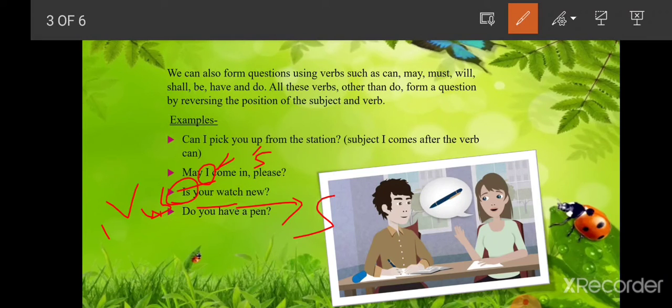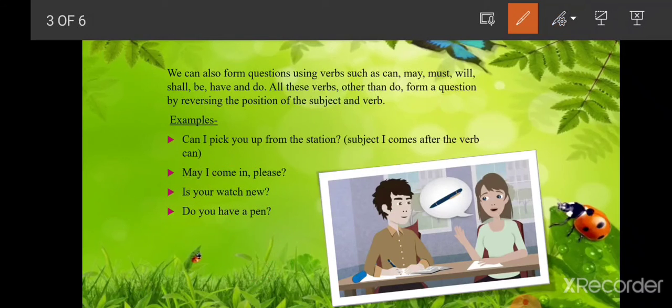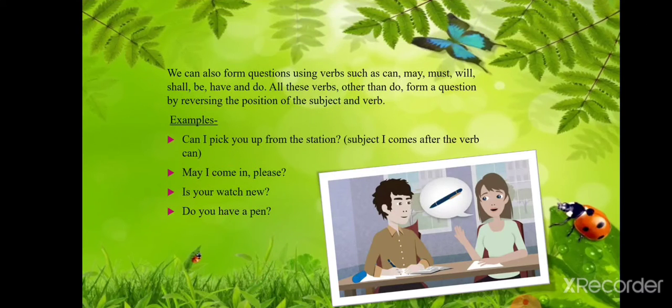So here the subject your watch comes after the verb is. In another example, same thing, you can see you is the subject and have is the verb. Here you comes after the verb have. So by this way we can also frame a question by reversing the position of subject and verb without adding asking words such as what, why, how, where and when.